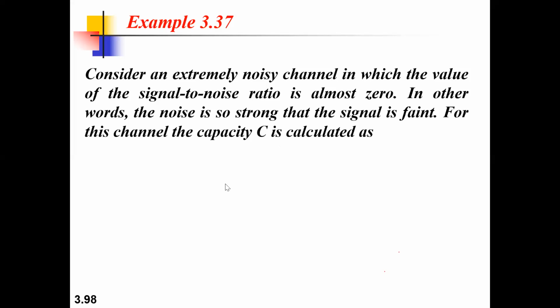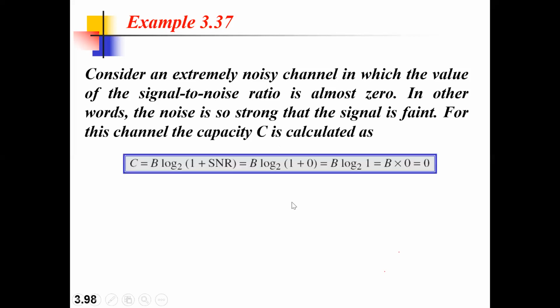How to calculate it? We know the bandwidth should be given. The capacity is bandwidth B multiplied by logarithm of 1 plus SNR to the base 2. If you apply that formula, it will be B into log of 1 plus 0 to the base 2. Log of 1 to the base 2 is always 0, so the entire capacity will be 0. If the signal is not there at all, then the capacity will also be 0. That is the meaning. Understood?